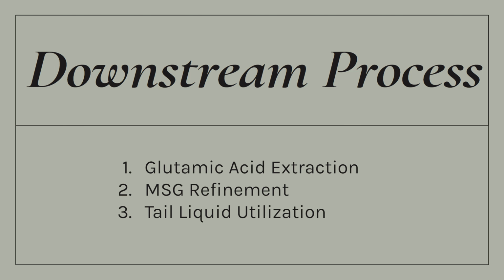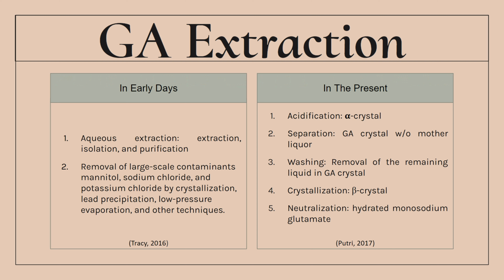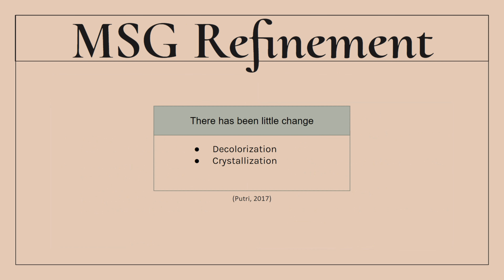Now let's talk about the downstream process. The first process is the glutamic acid extraction. In the early days, GA extraction was done by using aqueous extraction, which is complicated and dangerous for humans, as it contains many impurities. Nowadays, GA extraction is done by concentrating the fermented broth to separate the broth from contaminated condensate. MSG is refined through decolorization and crystallization. After the last process, decolorization is performed to remove the dark brown coloring. Crystallization is then performed to get the final coarse powder consistency.